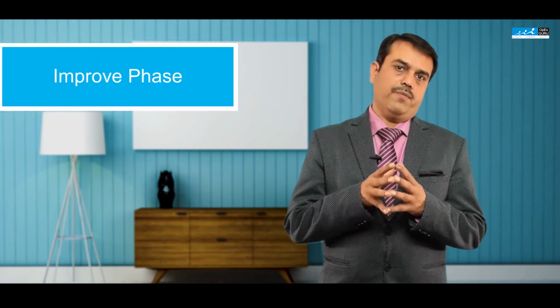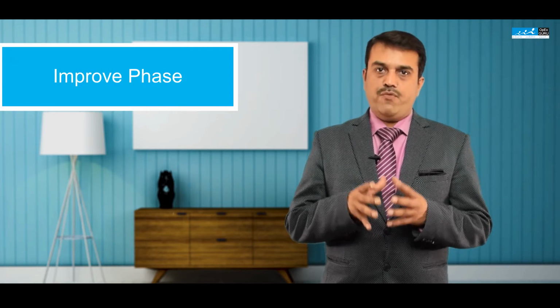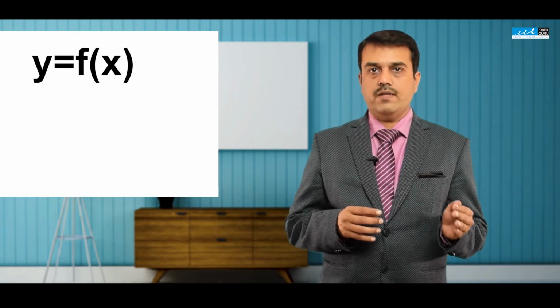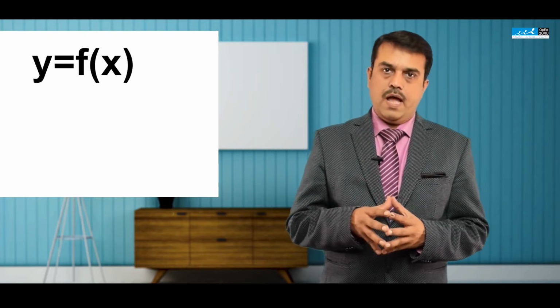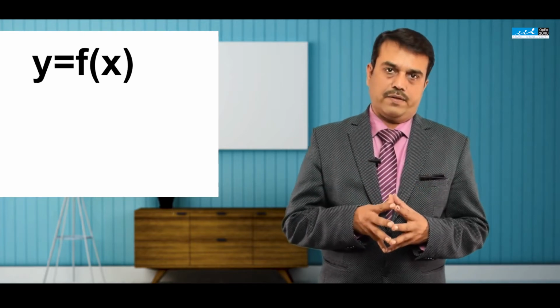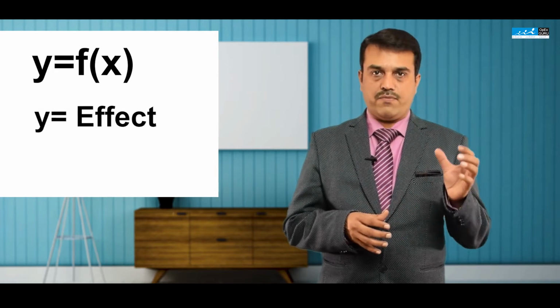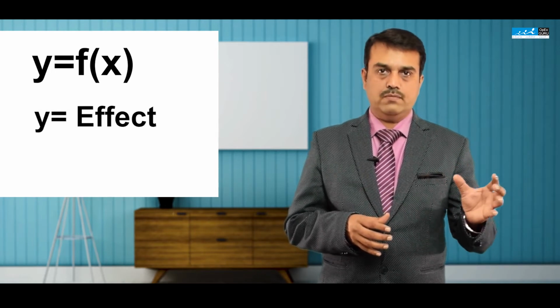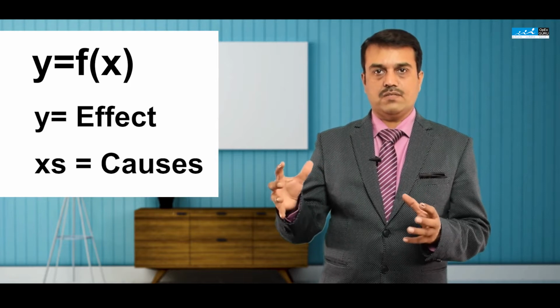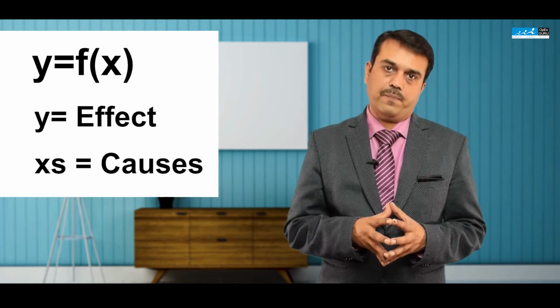So now we are in improve phase. If you remember, throughout Six Sigma, we are using an equation called y is equal to function of x. Let us recollect this again. Y is nothing but the effect or the problem that we are trying to solve, and x is nothing but causes that are responsible for this effect.